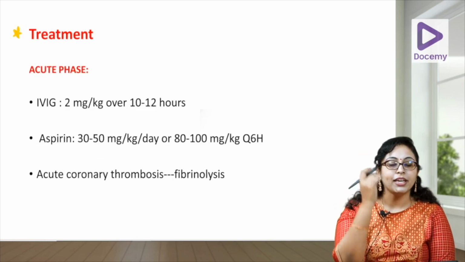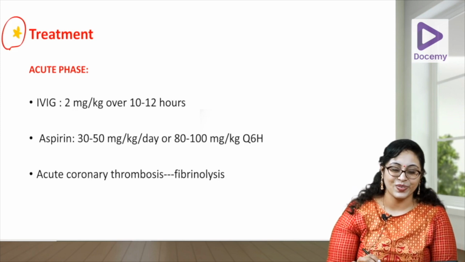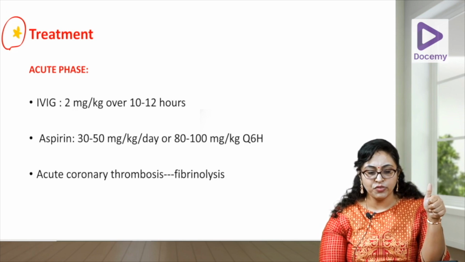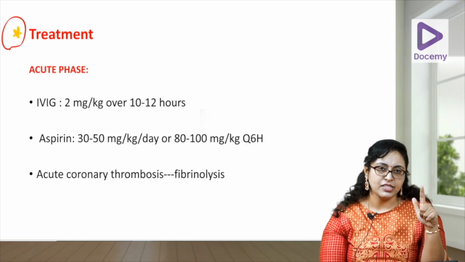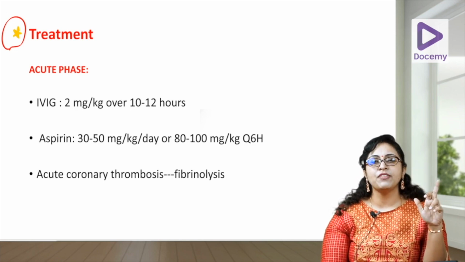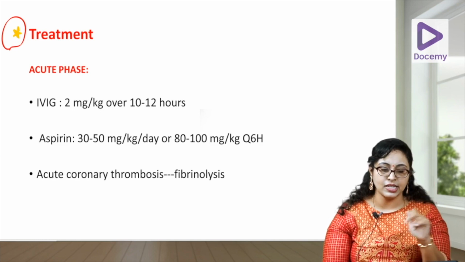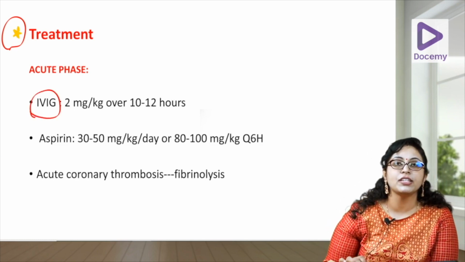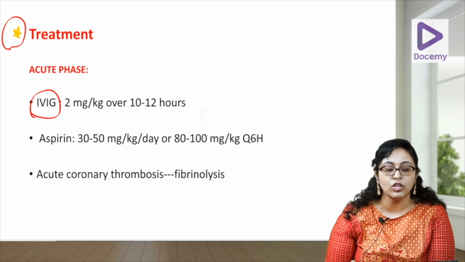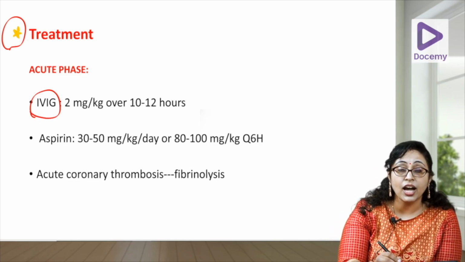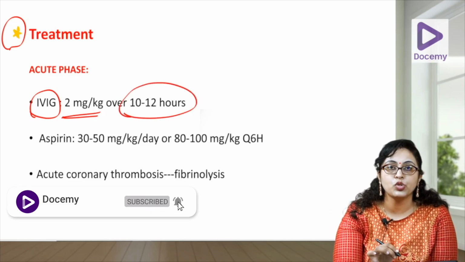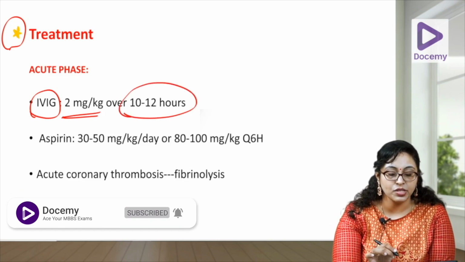Now going to the treatment, again a frequently asked question. So treatment can be divided into 3. Treatment in the acute phase, treatment in the convalescent phase, and treatment for IVIG refractory or resistant cases. So in the acute phase, the drug of choice is intravenous immunoglobulin or the pooled immunoglobulin or IVIG. The dose is a high dose, 2 gram per kilogram given over 10 to 12 hours. So this is the dose of IVIG.